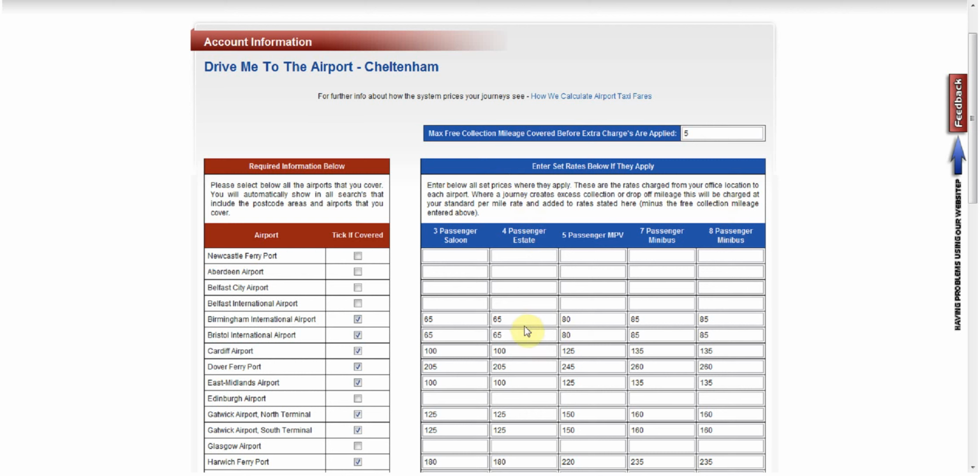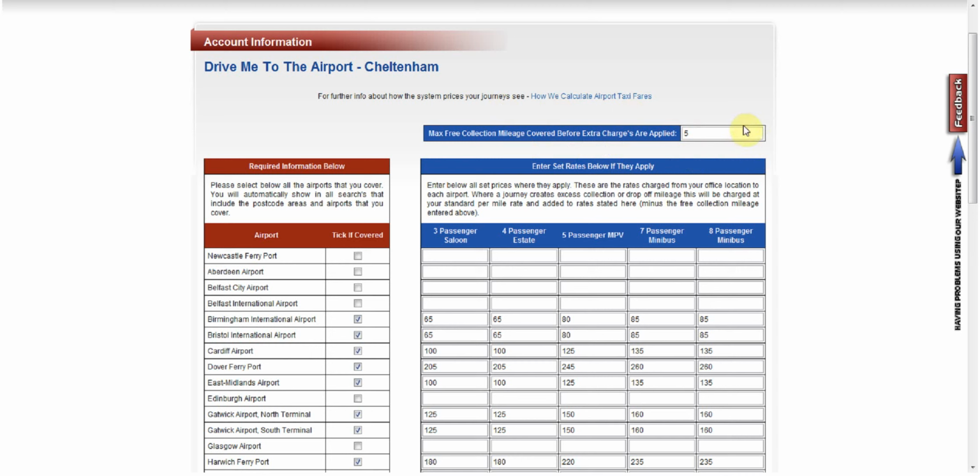If you do have set prices, the calculation will work slightly differently. We still know the distances we've already calculated, and the system will do this automatically. It'll take the customer portion of the mileage, so company address, customer collection, customer drop off. It'll take away your particular company distance from the airport. It'll then take away this section here, which is how many free miles you are willing to drive before extra mile charges are applied.